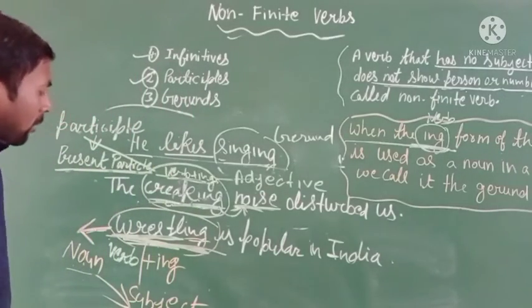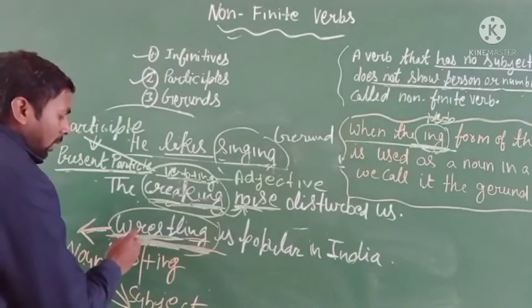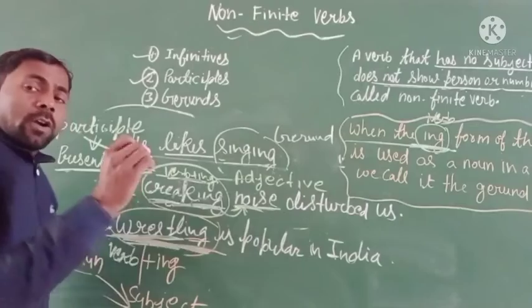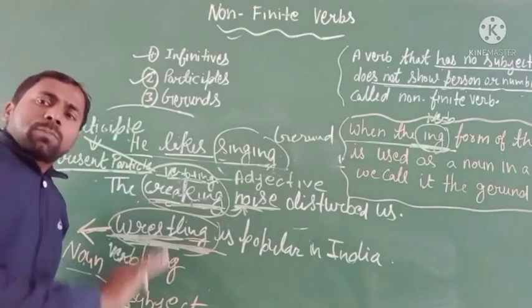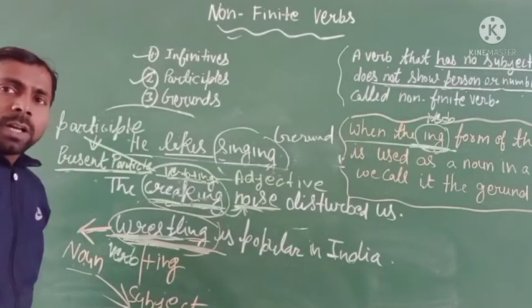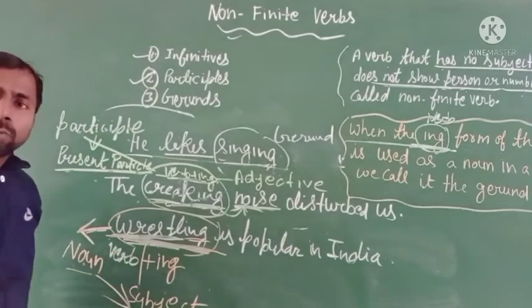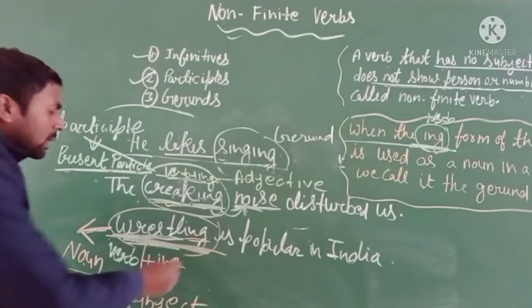So this type of ing form is used in a sentence as a subject or object, or as an object of the preposition or complement of the verb. So it is called a gerund.